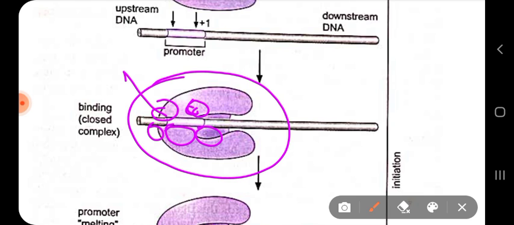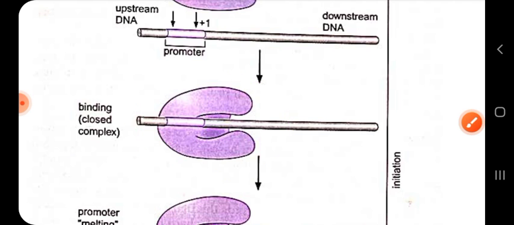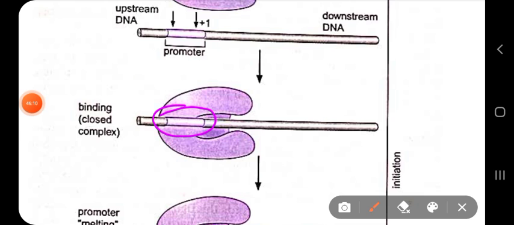Just like in replication initiation, the DNA around the point where transcription will start has to be unwound. So this region has to be unwound, because without unwinding, how will you use the template DNA strand for making RNA?